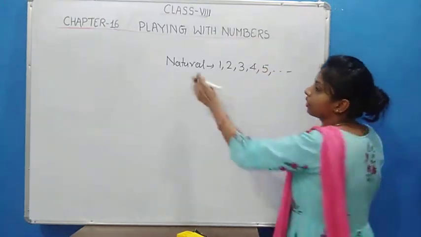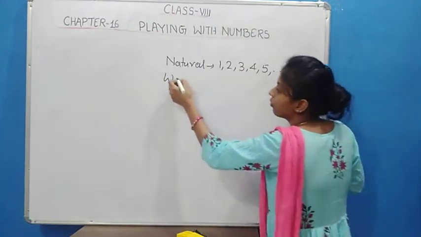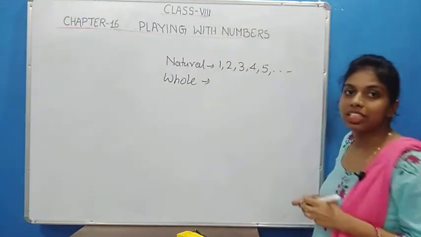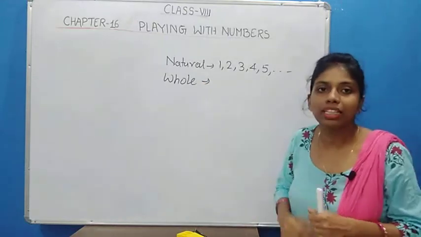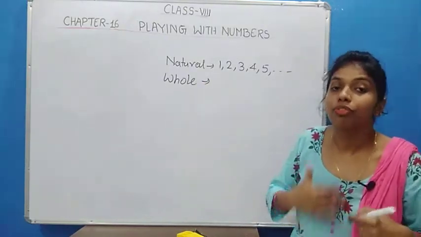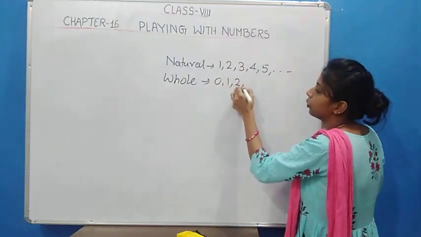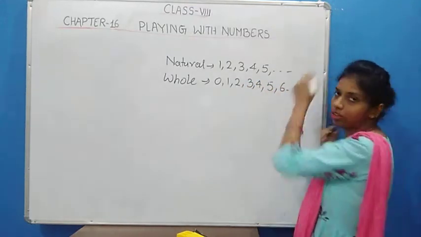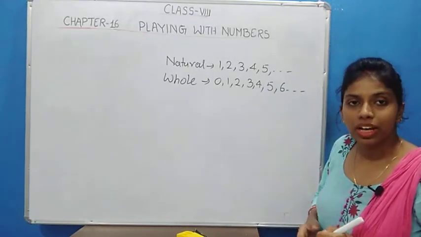After natural numbers, the second kind of number is known as whole numbers. When zero is included with natural numbers, it becomes a whole number. So the whole numbers start from 0: 0, 1, 2, 3, 4, 5, 6, and so on. Then what kind of number is next?